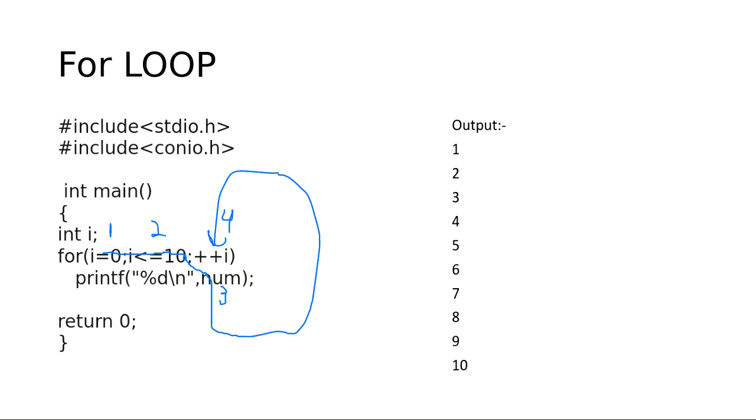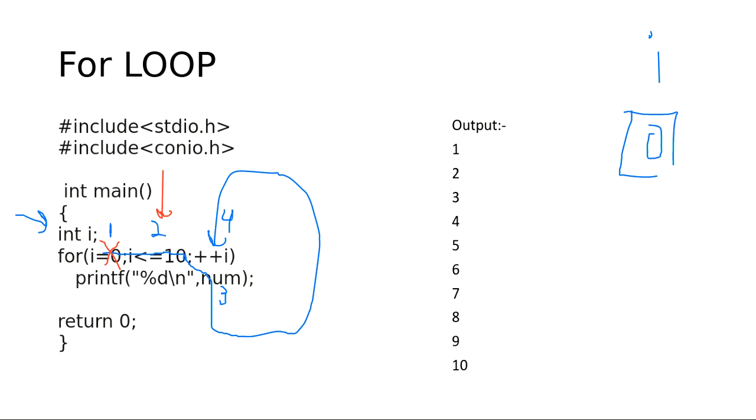I value is 0. When this first step is done, I is given a value. This is a memory location I, and in the memory I gave the value 0. After giving the value 0, this step will not be repeated again, because I am done with my part. Now it all depends upon the condition. Is 0 less than or equal to 10? Quickly give me the answer.